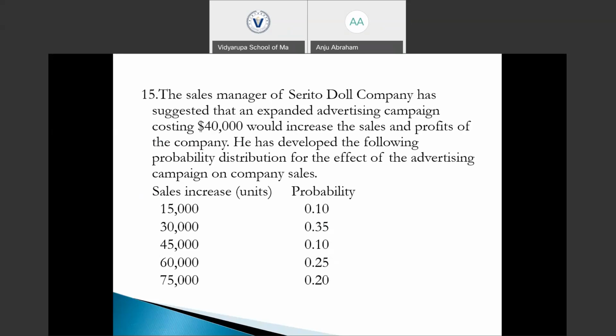So first of all, let's find the expected incremental sales or expected increase in the sales units.